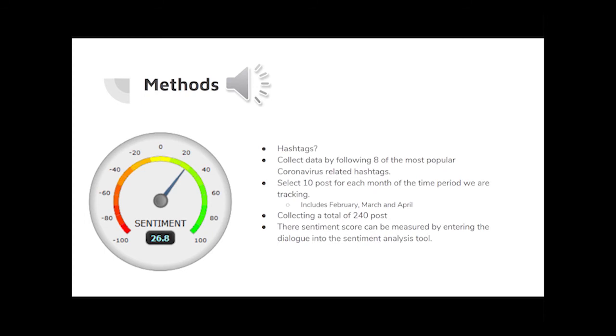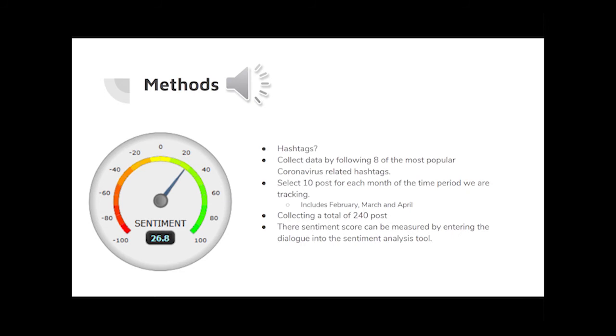So we decided to divide our information into a few groups. We collected posts from 8 different hashtags. Each hashtag had 30 posts, so a total of 240 posts. For each hashtag, we collected 10 posts from each month that the coronavirus has been going on. So 10 posts from February, 10 posts from March, 10 posts from April, for each post, added up to 240 posts.